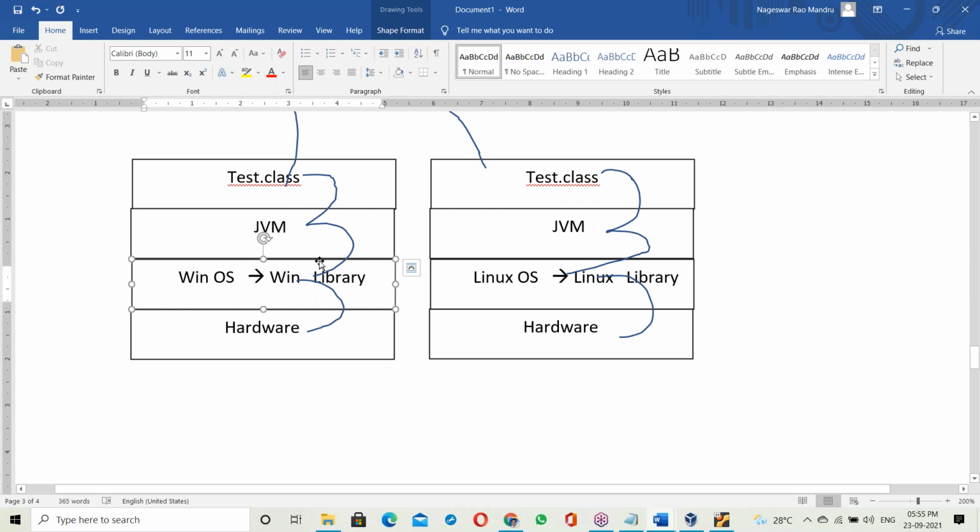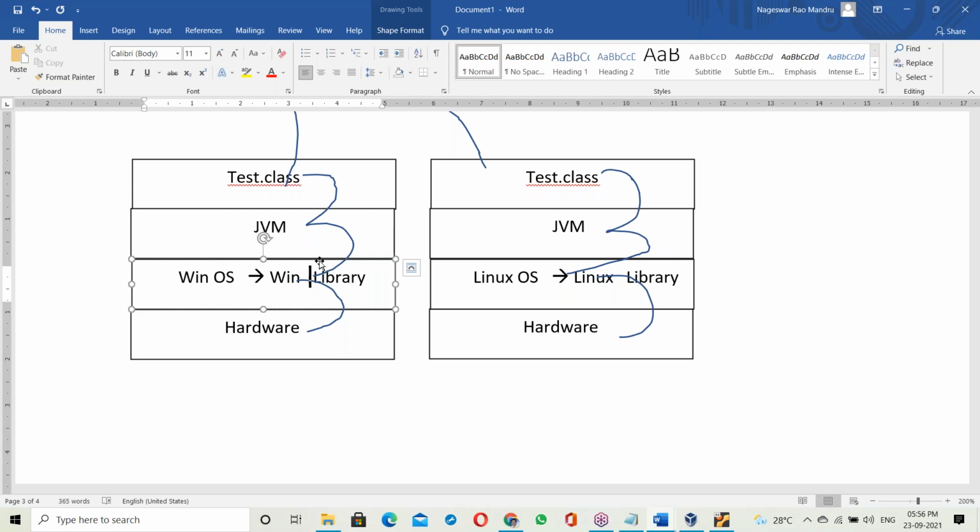A Python script also doesn't have any OS library, and it links to the OS library at runtime. Python and Java are both platform independent because these programs link at runtime. Any program that links dynamically at runtime is independent of the OS. Statically linked programs are OS dependent.